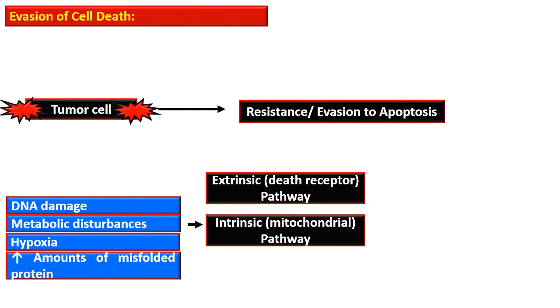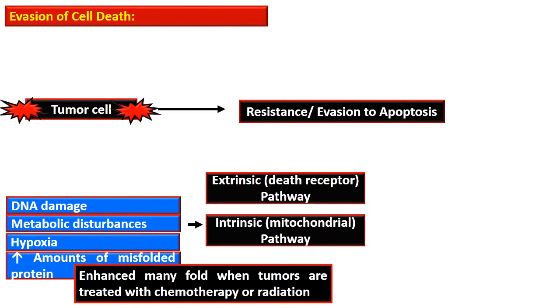There are many stresses that lead to the activation of the intrinsic pathway, or mitochondrial mechanism. These are DNA damage, metabolic disturbances, hypoxia, and an increased amount of misfolded protein. These stresses are increased manifold when a tumor is treated with chemotherapy or radiation.